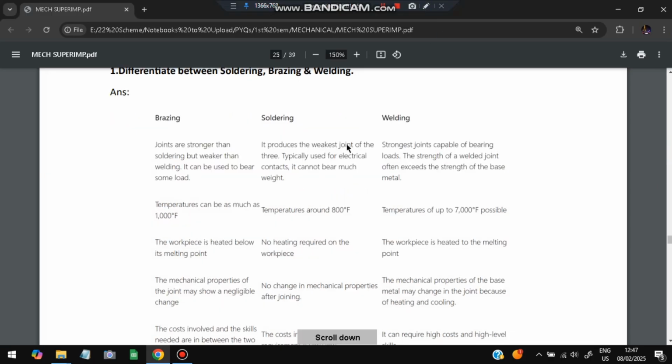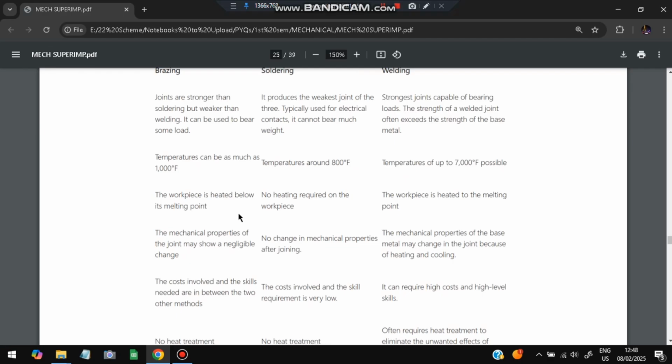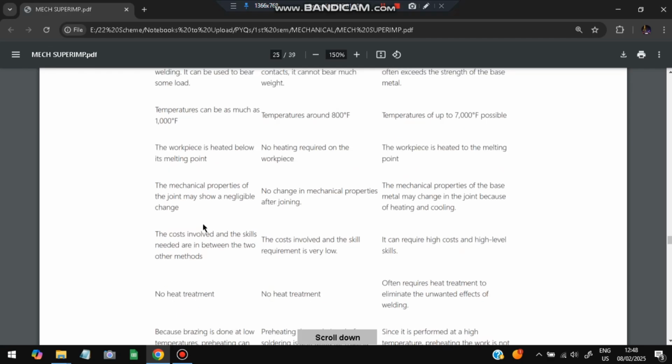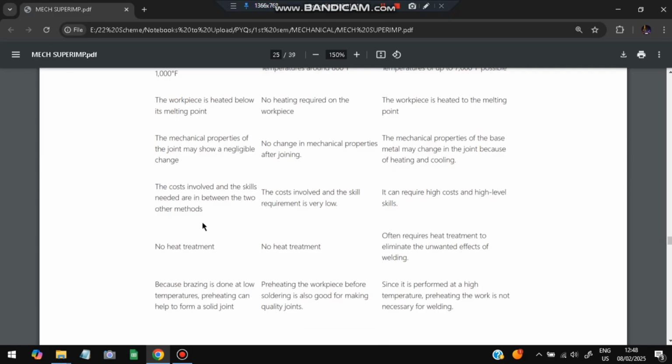So brazing is in between both of these. This is the weakest and this is the highest. Temperature: soldering about 400, brazing about 800, welding about 3000 or more. The workpiece is heated below melting point in soldering and brazing; it is not melted there. In welding it is heated to the melting point. Mechanical properties may show negligible change in the first two, and changes are more in welding.